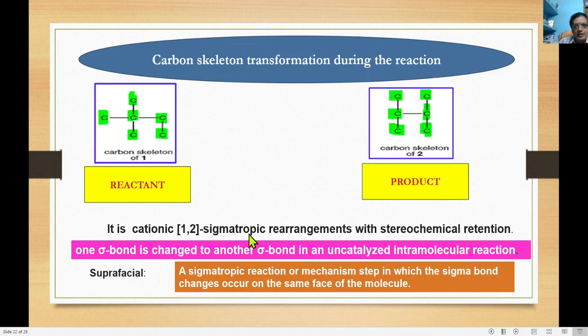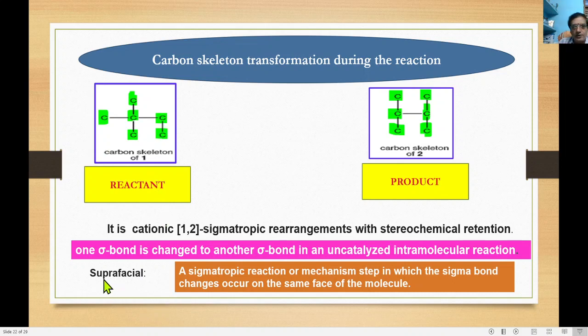And what is sigmatropic rearrangement? Sigmatropic rearrangement is nothing but one sigma bond changed into another sigma bond in an intramolecular reaction. This is called sigmatropy, in the sense that the sigma bond previously present in one position is transformed into another. So this is previously appearing here and now this is transformed. This is called sigmatropic rearrangement. Previously present on this carbon, the bond is here and now it is close to this carbon. So a 1,2 shift takes place.